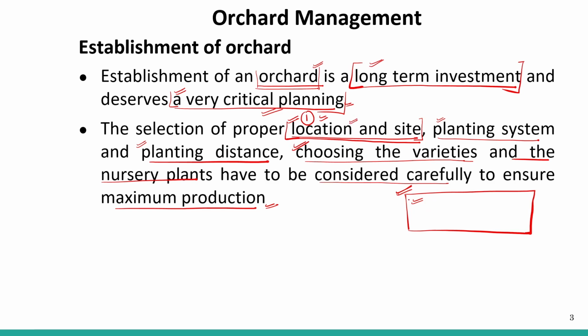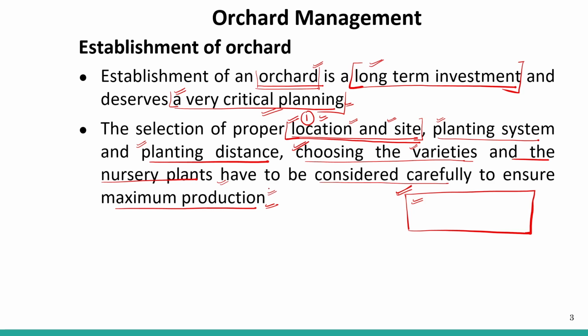Like, we cannot plant some of the fruits that grow in cold regions in the southern region, right? So this is very important. According to the site and location, we choose the varieties that we are going to grow in our orchard. And the nursery plants have to be considered carefully to ensure the maximum production.